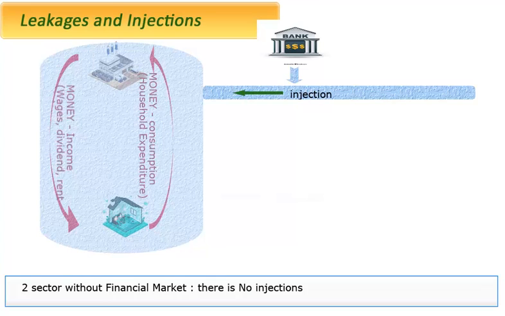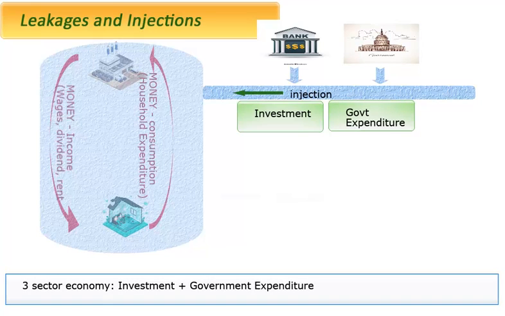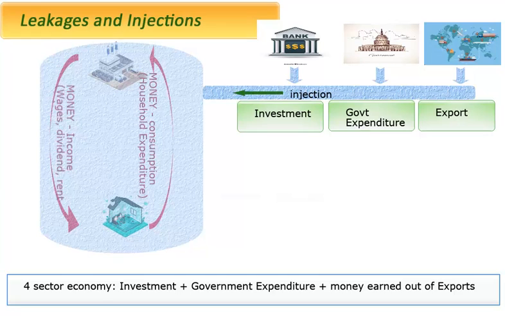Two-sector without financial market: there are no injections. Two-sector economy with financial market: investment from financial institutions. Three-sector economy: investment plus government expenditure. Four-sector economy: investment plus government expenditure plus money earned out of exports.